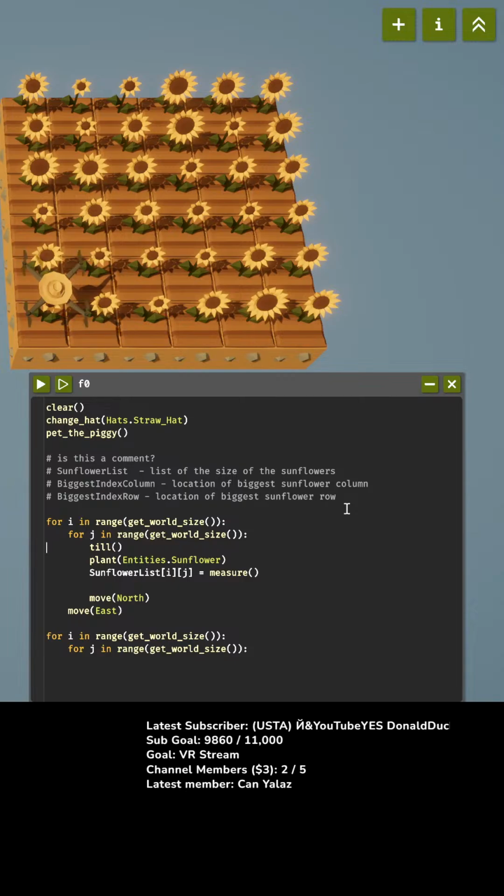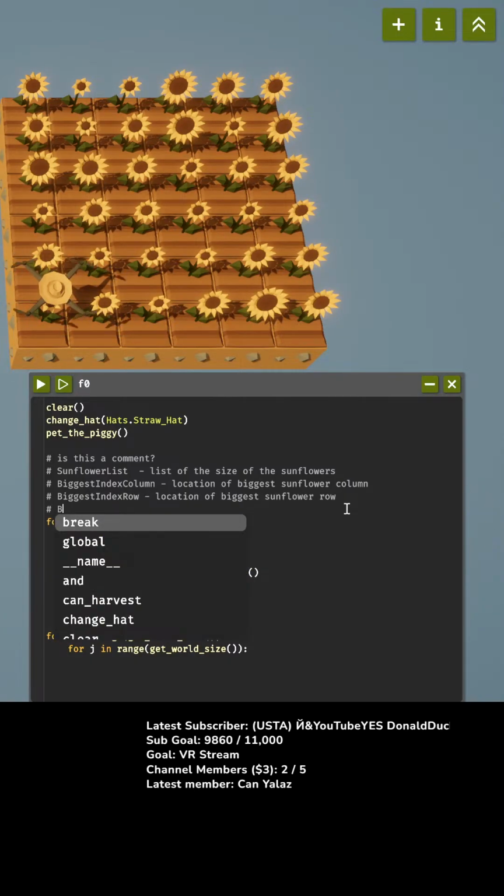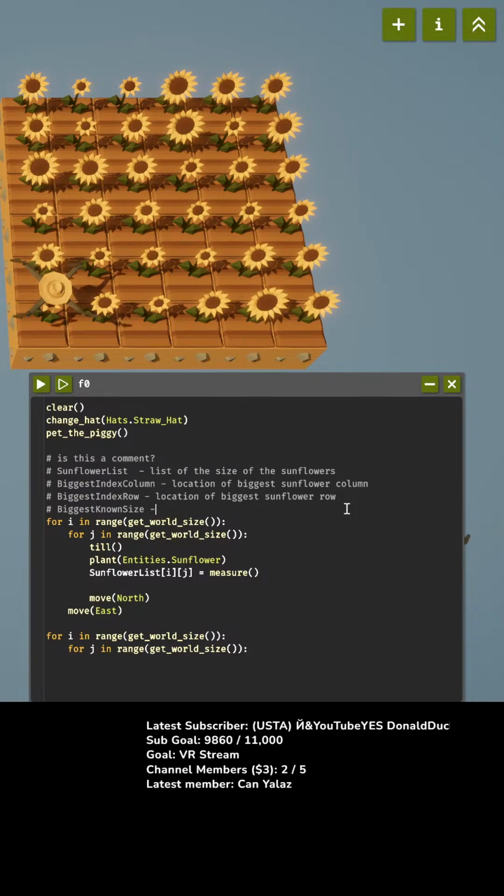So we have the biggest index column, biggest index row. All right, so now we're gonna see if we can measure it right away. And then we're going to save a biggest known size, which is going to have to be reset to 0 every single time we harvest one, for now, until we optimize.